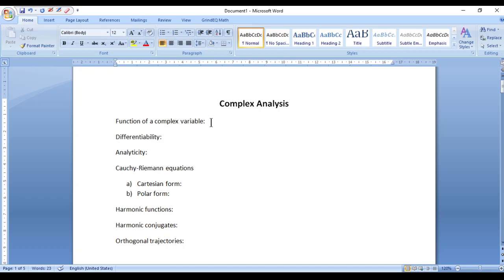To begin with, what do we mean by a function of a complex variable? So, suppose we have w equal to f of z, where z is any complex number, then we say that this function w, which is f of z, is a function of a complex variable.